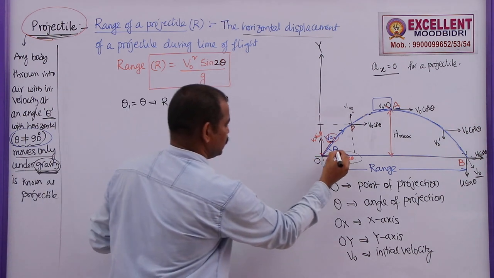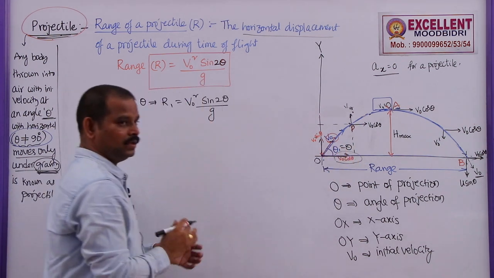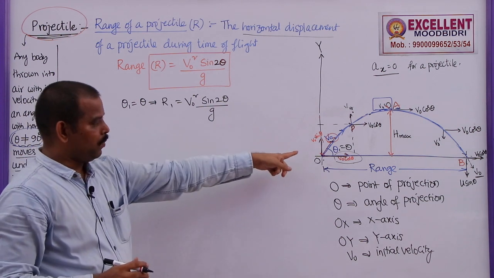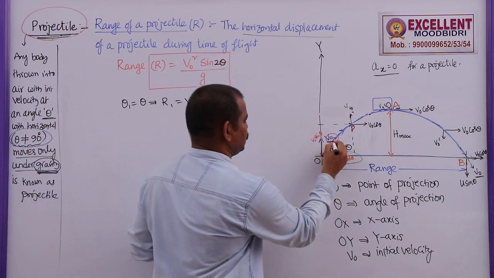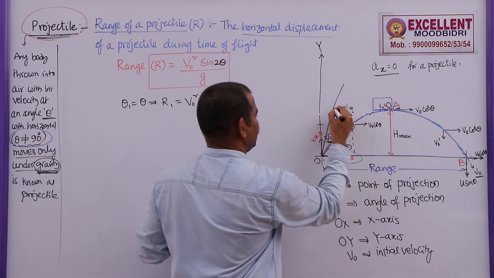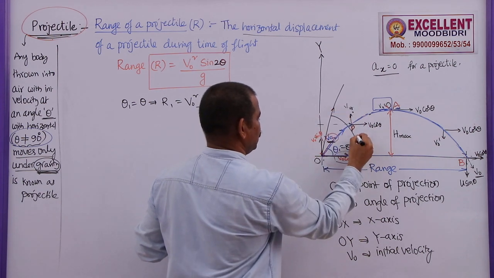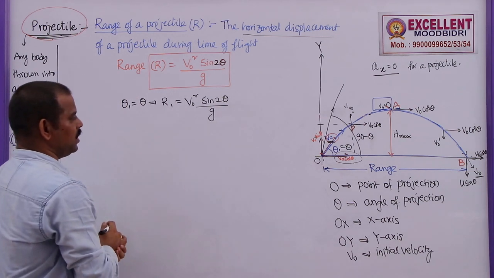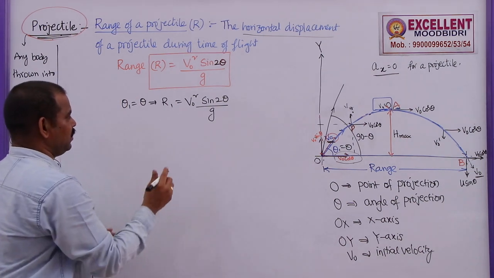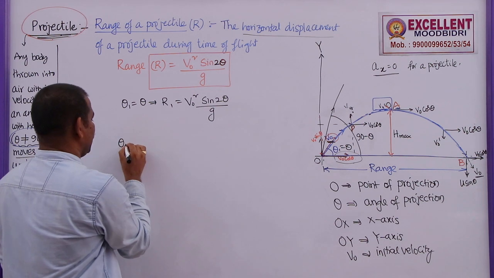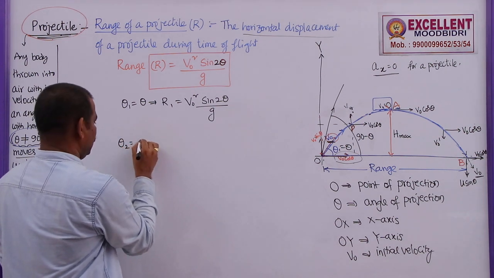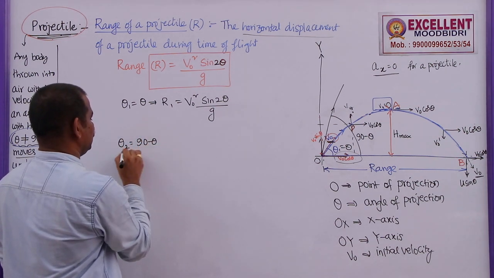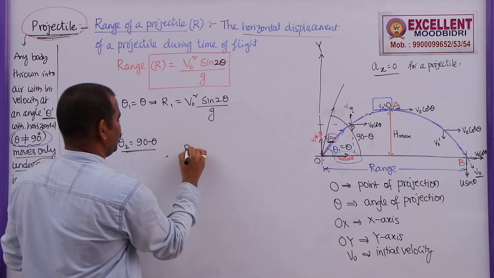Suppose the same body is projected with the same velocity V naught at some other angle here, and this angle is 90 minus theta. So what will be the range for the second angle of projection? That means if theta 2 is equal to 90 minus theta, then what will be the range?